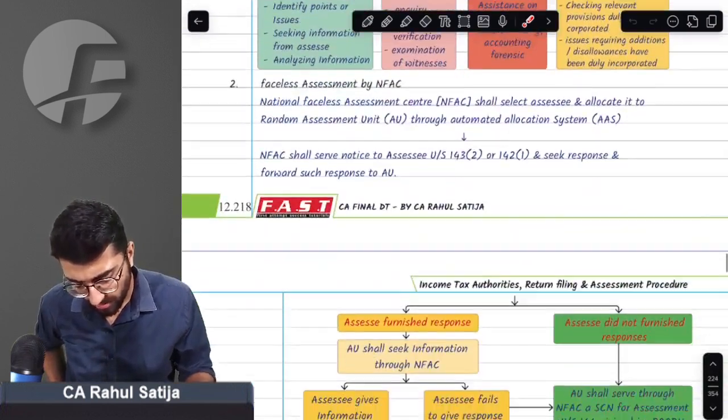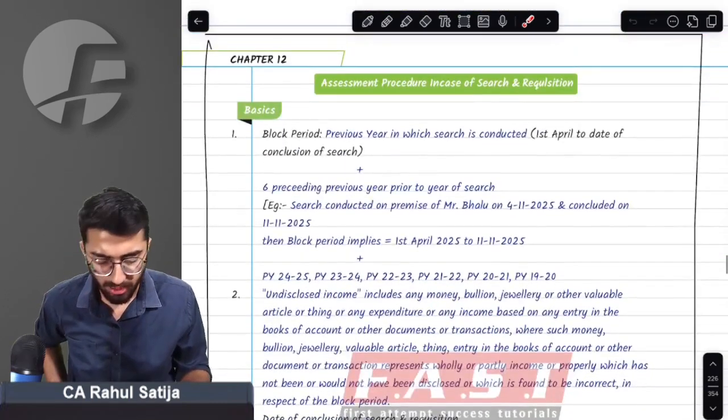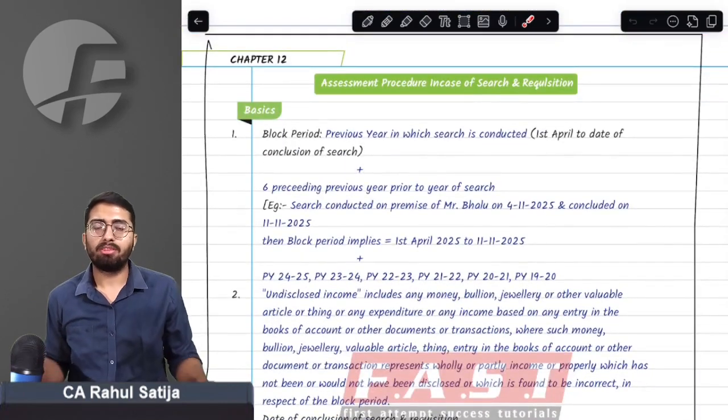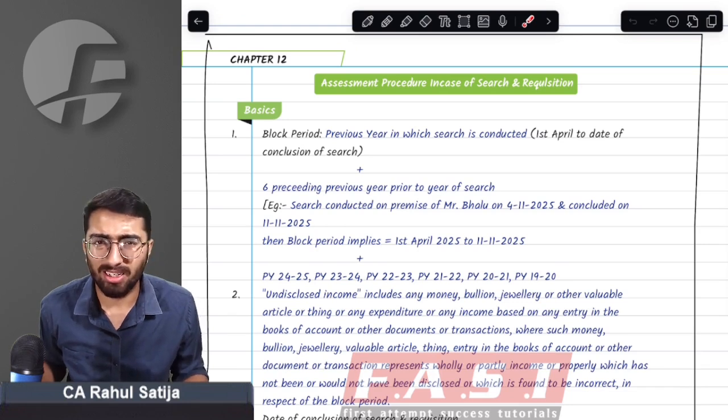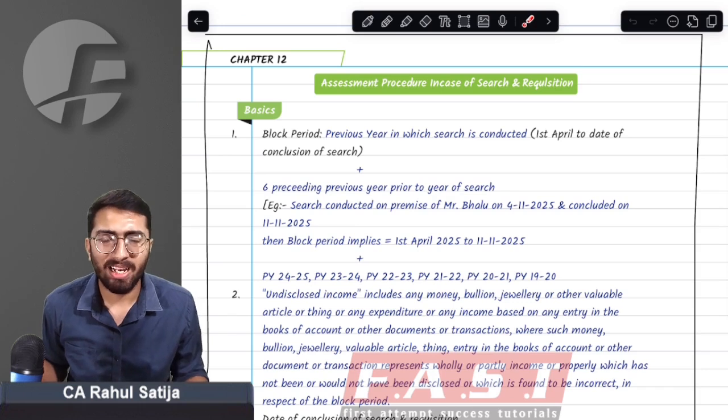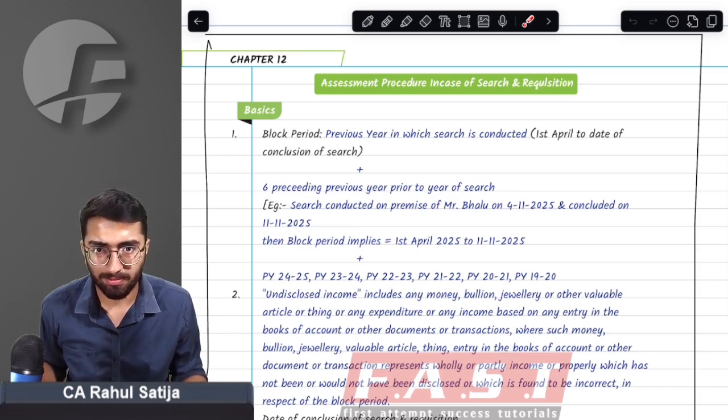Now, what the search assessment is, what things have changed in the search assessment. For that matter, we need to understand Chapter 14B. Very simple provision. It seems complicated, but it is really simple. Understand along with me what this says.